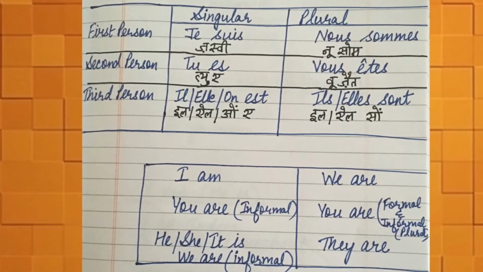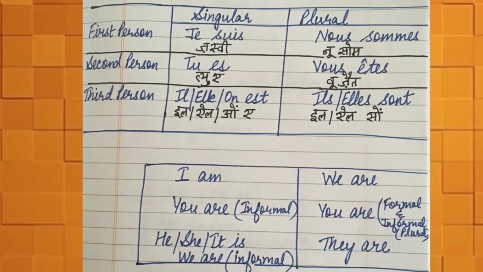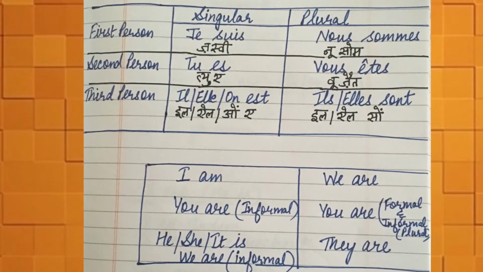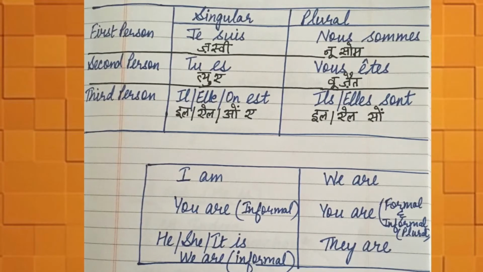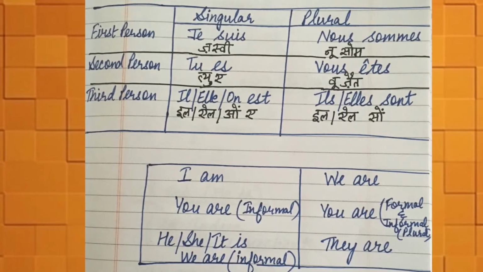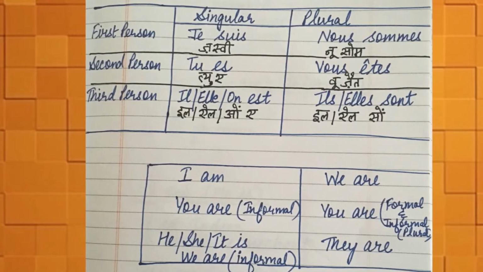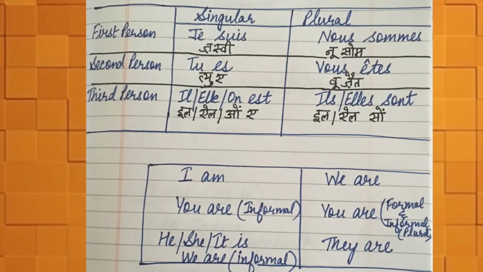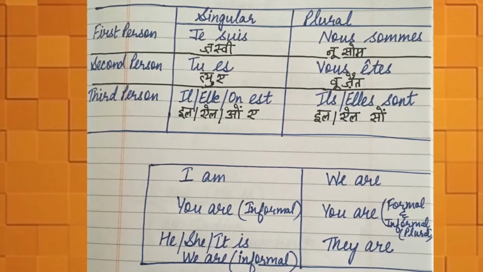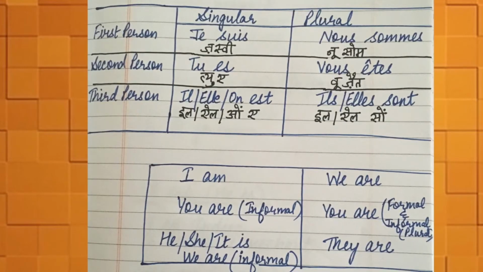It is you are in an informal manner. Then third one is il est, elle est, on est. It means he is, she is, we are. We are in an informal manner. And it is also used to say it is.